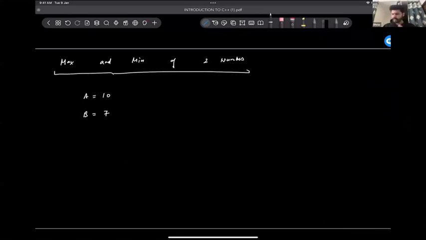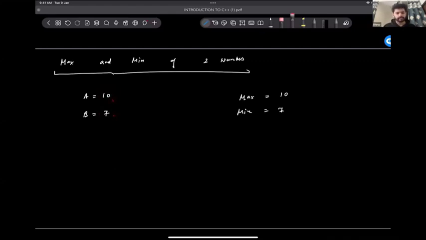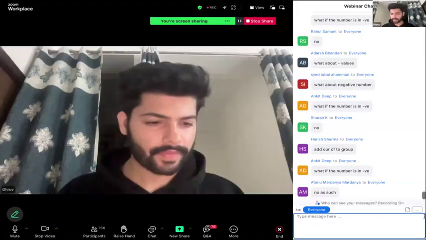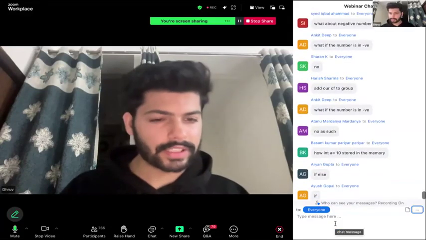Okay. So guys, what will be the max value of 10 and 7? The bigger one will be 10, right? So max will come out to be 10 and minimum will come out to be 7. Okay. Now how do we identify which of these two will be max and which will be min? How do we check for that? Any ideas, anyone? How we can check which one will be maximum and which minimum? Let me open the chat. How you can check which one of them is maximum?